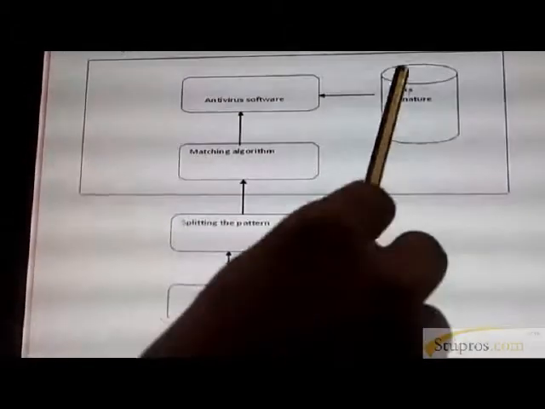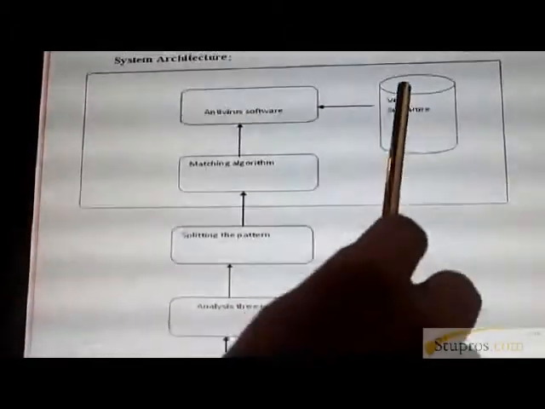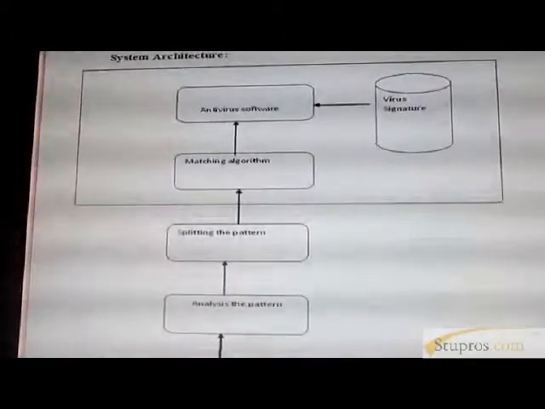Here is the virus signature, where we are going to update our antivirus software. So all possible virus names are maintained here. So we conclude that our antivirus software becomes much more efficient than other existing systems.